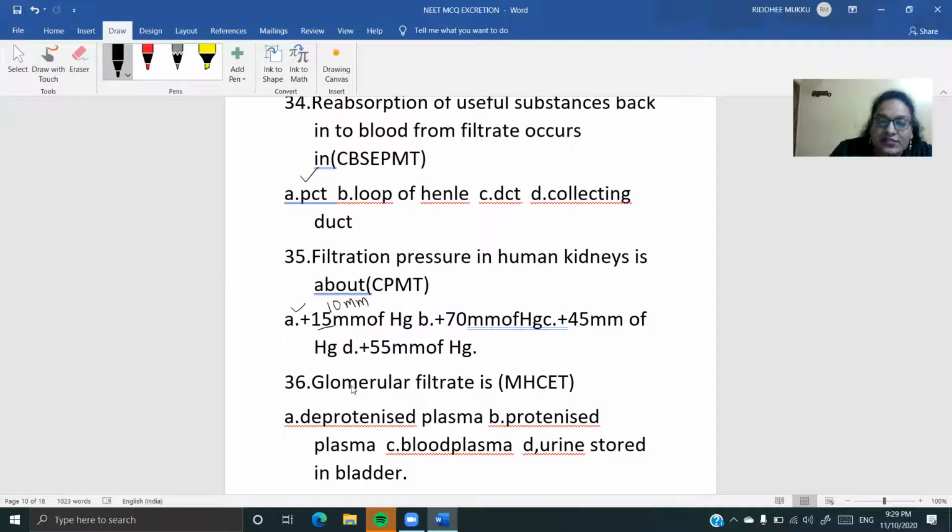Next, children, see the next one. It is going to be glomerular filtrate is deproteinized plasma. Yes, plasma से proteins नहीं आ रहे हैं. Blood plasma नहीं, cells नहीं है, proteins नहीं है. Urine stored in the bladder बिल्कुल नहीं. तो glomerular filtrate कौन है? Deproteinized plasma है. ये है आपका option.